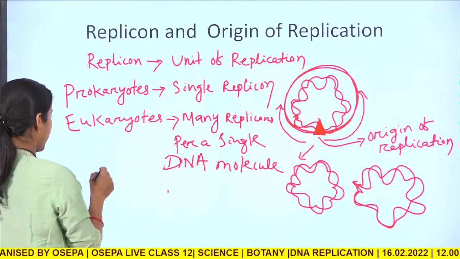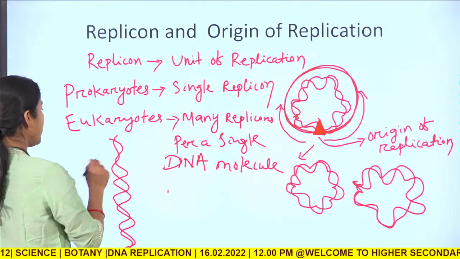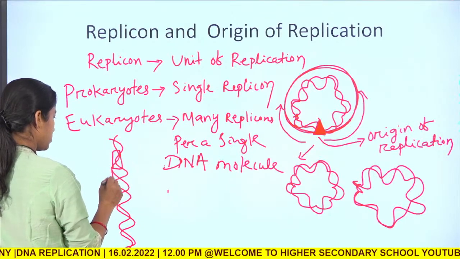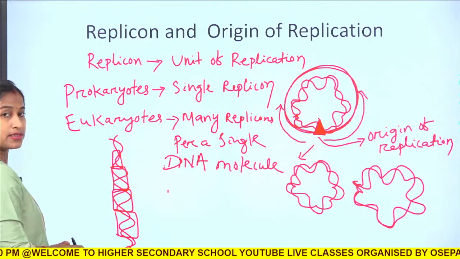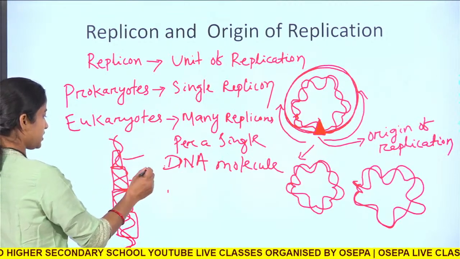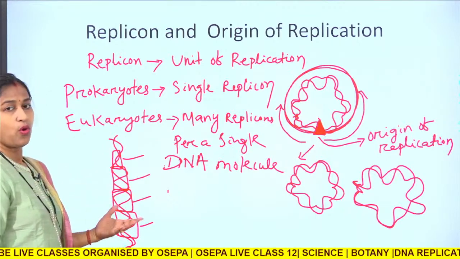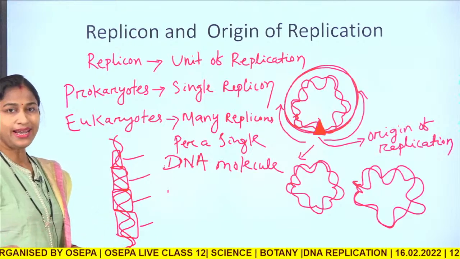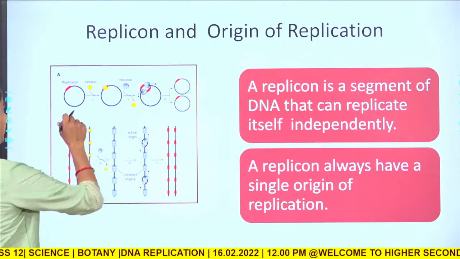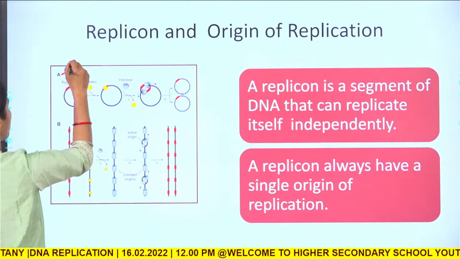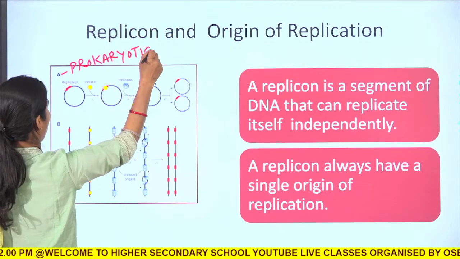But in case of eukaryotes, as we know the nature of the DNA, these are linear. Okay. Now, there are many such replicons, they may be overlapped like this. So, this is one replicon, this is another, this is another. There may be 2, 3, 4, but there will be many. There will be many in nature. Okay. So, as we can see here, these are all replicons. Now, this A is a prokaryotic replicon.